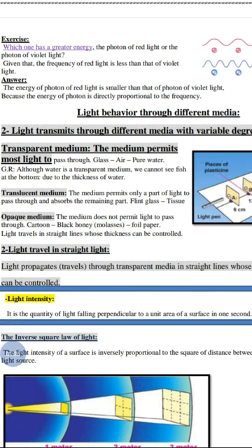So we have three kinds of media that can be classified according to the ability of the light to pass through. So we have the transparent, the semi-transparent, and the opaque. Okay, the transparent media,